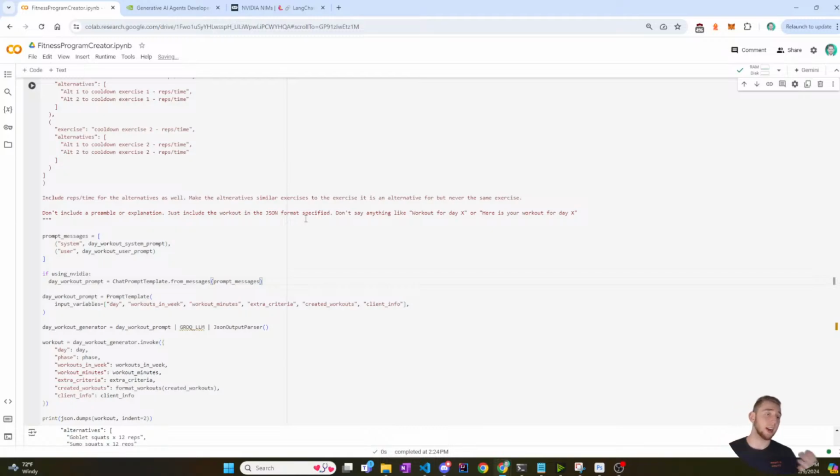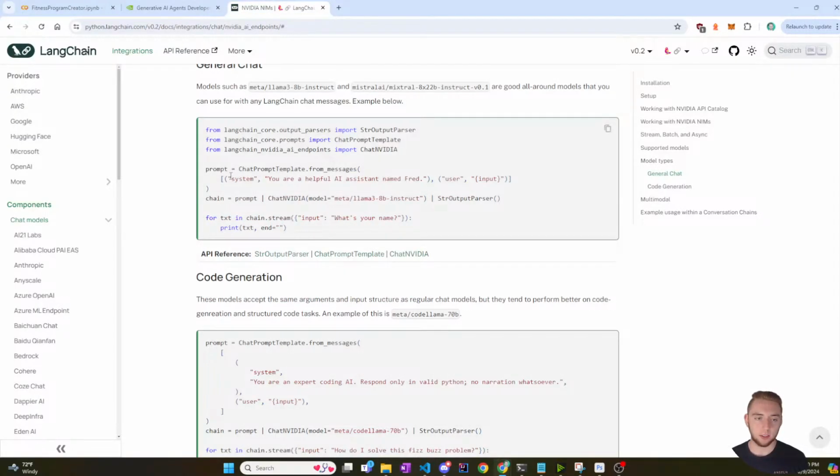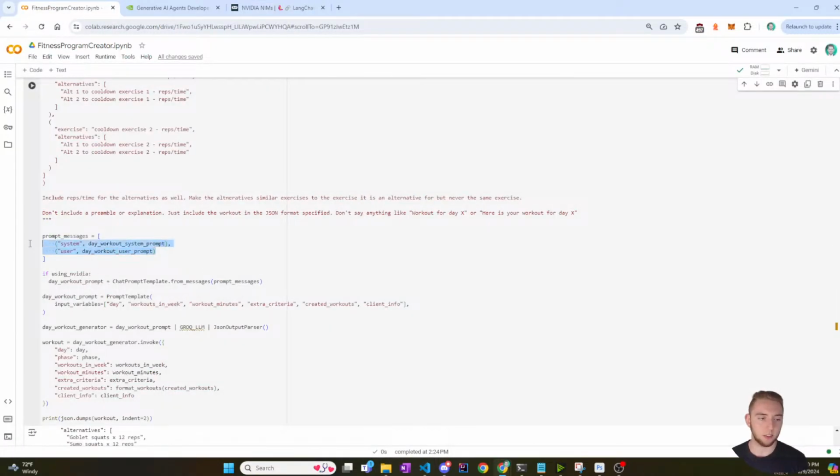I could build in chat history later so that this array would actually start to build up with the different workouts, instead of each prompt including all the previous workouts for just a single user prompt. I've used chat history to do that kind of thing before, so I might change that later, but I'm going to start with this because it's simple right now. I want this to work first and then I improve it later. So from_messages, that is good, and that is the exact format here. You can see that it's an array of tuples, just like I have an array of tuples. It's the same way if you do something with Claude, which I've worked with before.